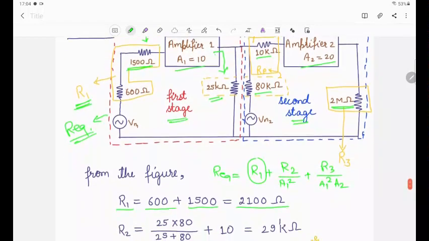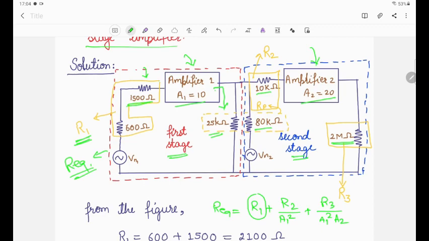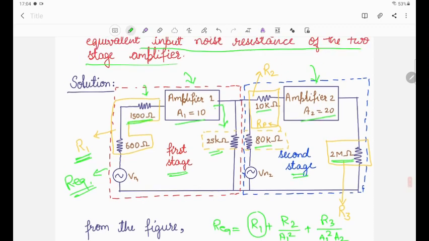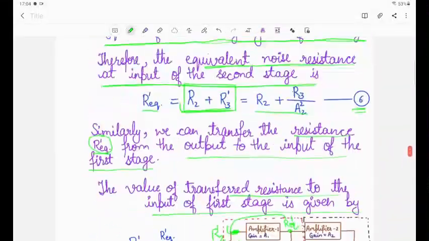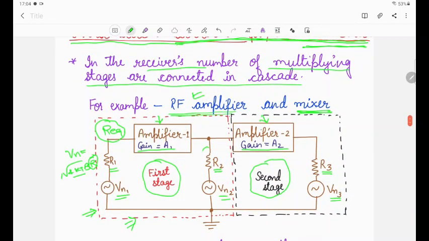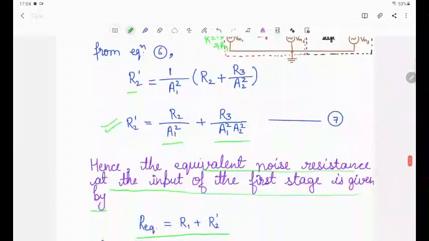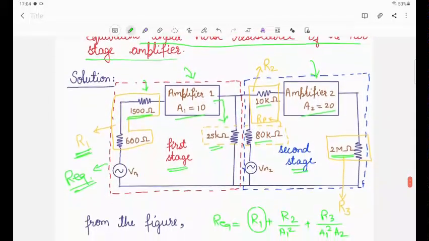And R2 will be what? Our standard circuit diagram is this. If you remember, this is the standard diagram. Here R2 is the common resistance at the output of amplifier 1 and the input of amplifier 2. Similarly, we will find the equivalent resistance between amplifier 1 and 2.